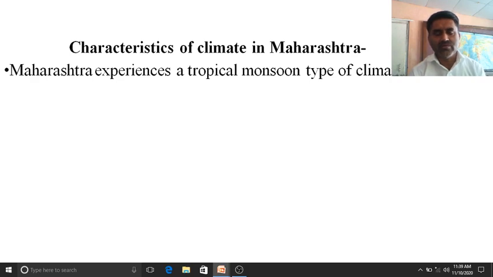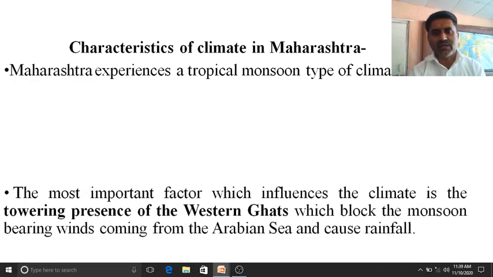Why is it so? Because India experiences tropical monsoon type of climate, and Maharashtra is also a part of India, and that's why Maharashtra also experiences tropical monsoon type of climate.